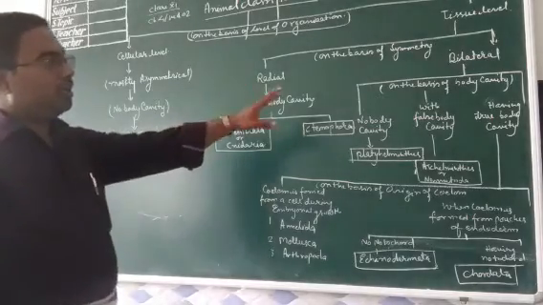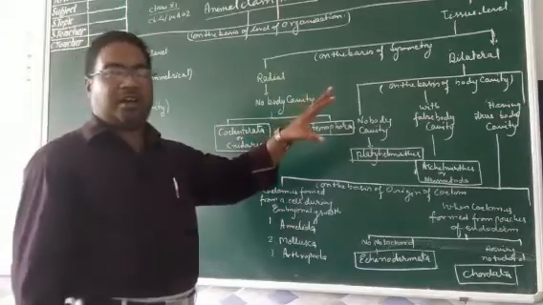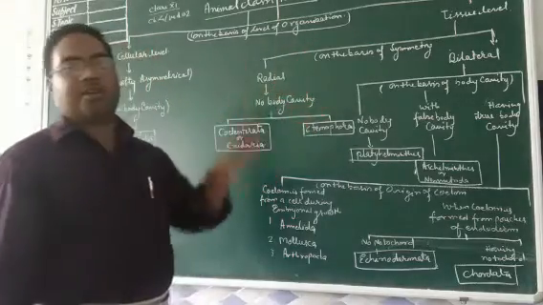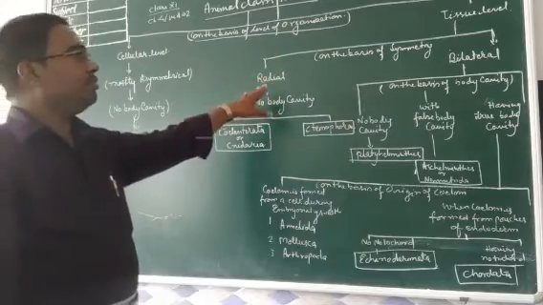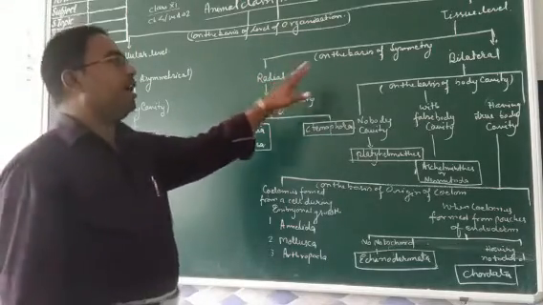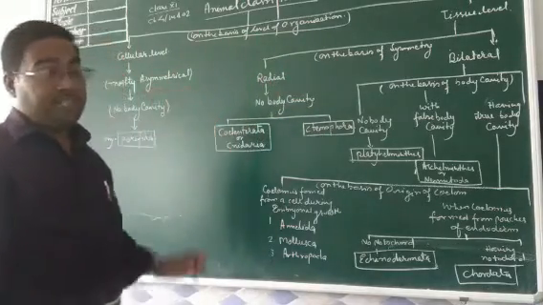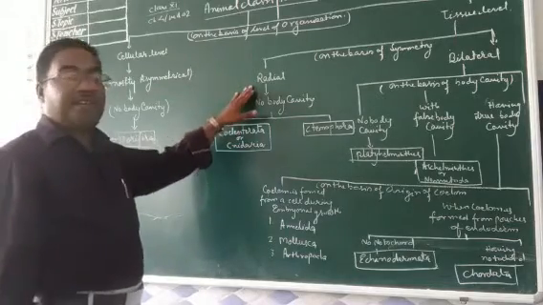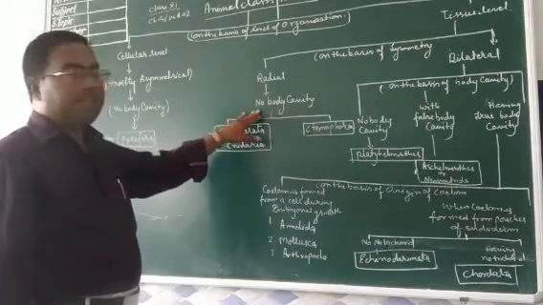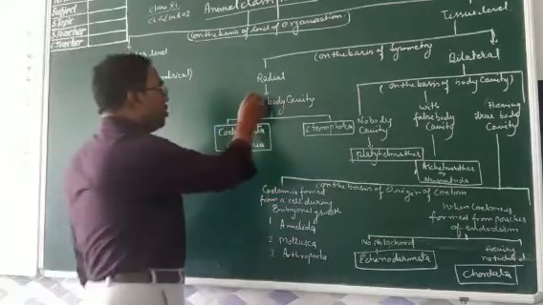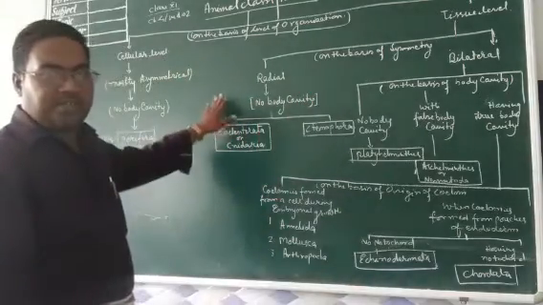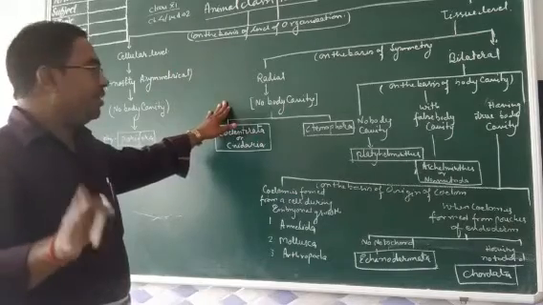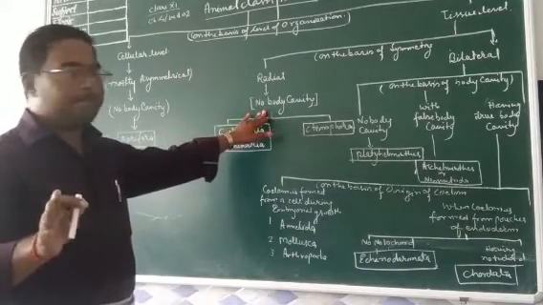The organisms having tissue level organization have two kinds of symmetry, that is radial and bilateral. If we see only the organisms having radial symmetry, we must remember they don't have a body cavity. All the organisms having radial symmetry don't have any body cavity.